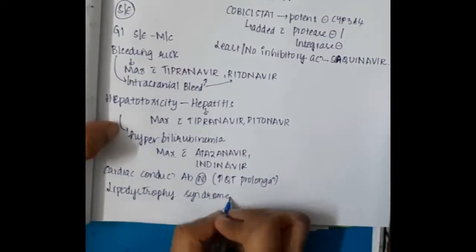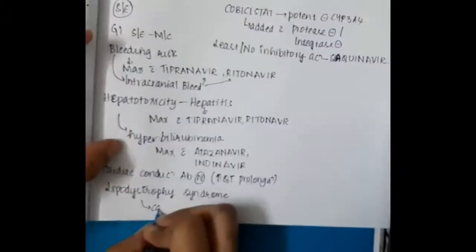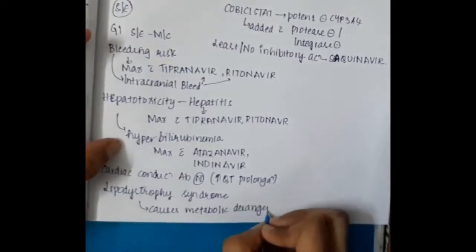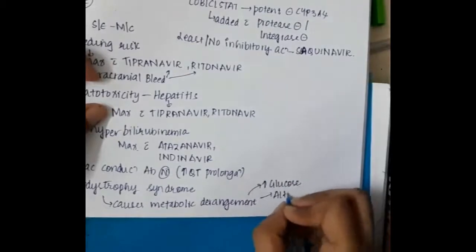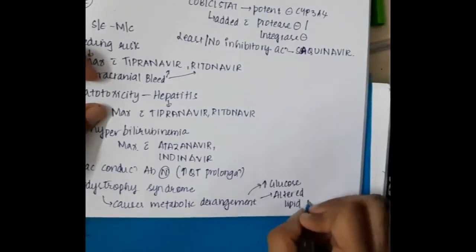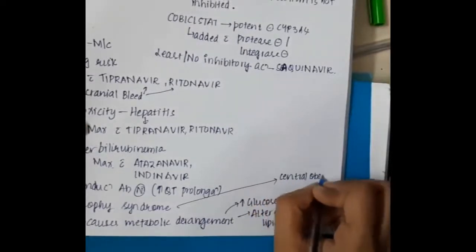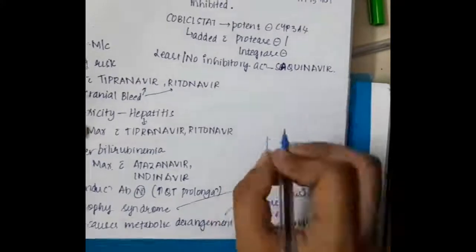Then we have lipodystrophy syndrome, which causes metabolic derangement, mainly by increasing the glucose and altering the lipid profile. This lipodystrophy syndrome will result in central obesity, that is, Cushingoid features.